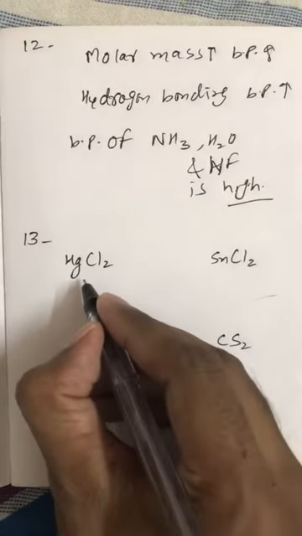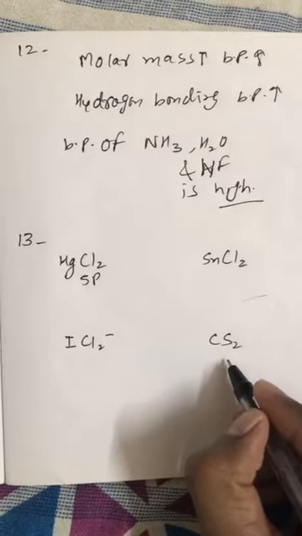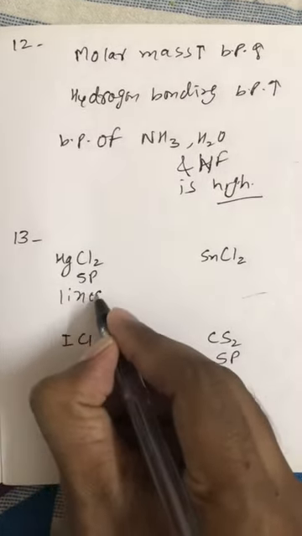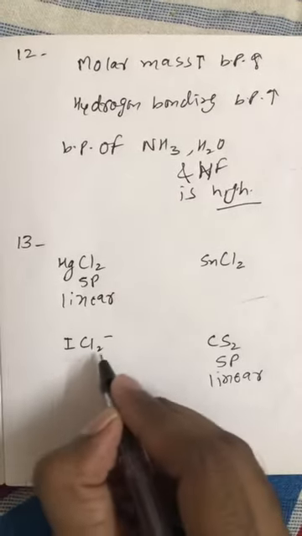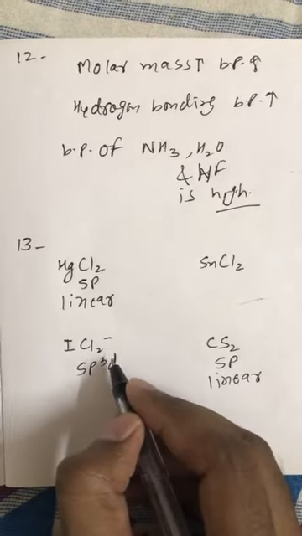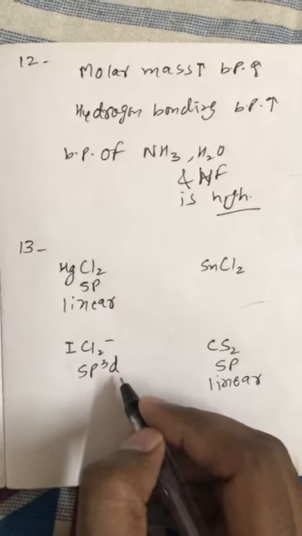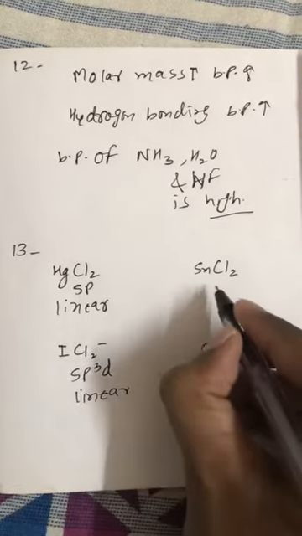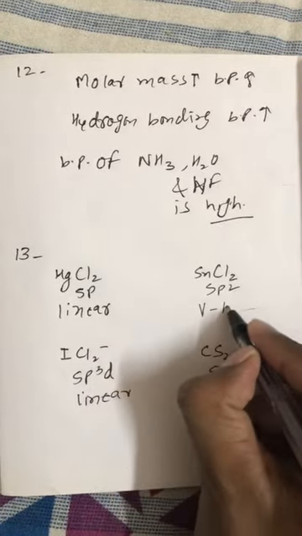Question number 13. Hybridization of HgCl2 is sp and of CS2 is also sp. So both are linear because of zero lone pair and their hybridization. ICl2 negative is sp3 hybridized, but it has 3 lone pairs, and all these 3 lone pairs will be at equatorial positions in trigonal bipyramidal. That's why it is also linear. But SnCl2 is sp2 hybridized with 1 lone pair. That's why it is V-bent.